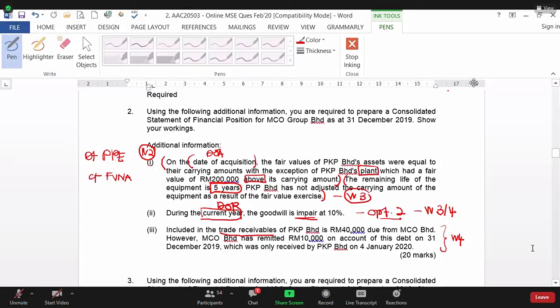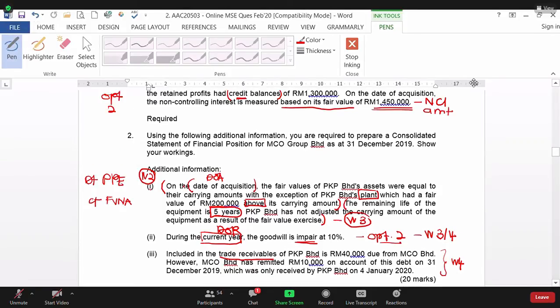Miss, boleh terang balik tak untuk Roman 1? First Roman. Okay, first Roman. If you go to the first sentence, it said that DOE. DOE is a working 2. Why working 2? What is the name of working 2? Goodwill at BOE.